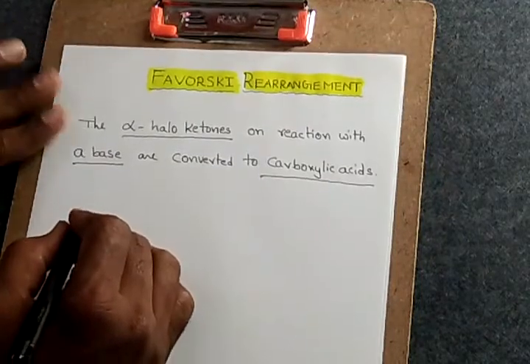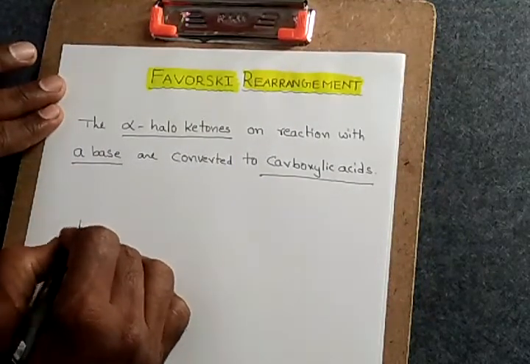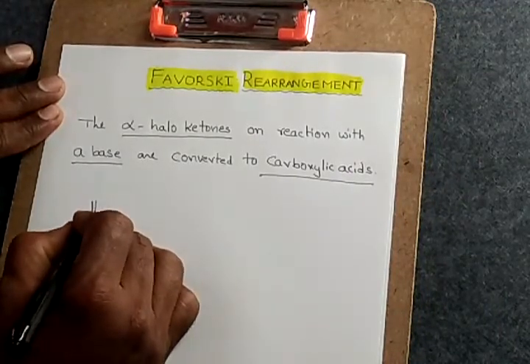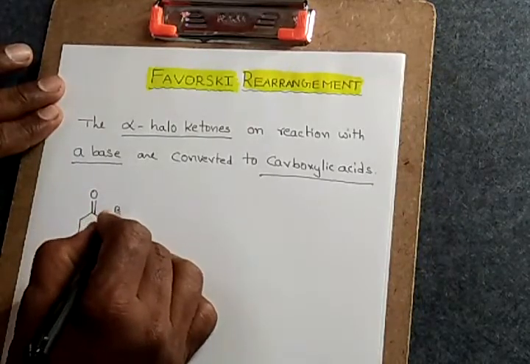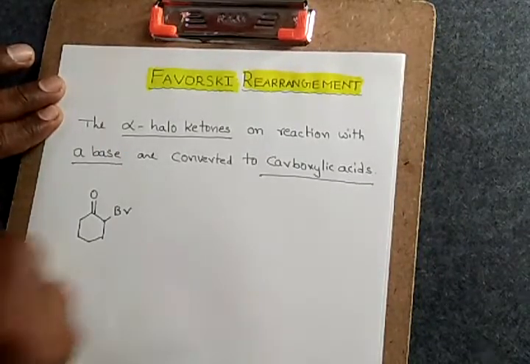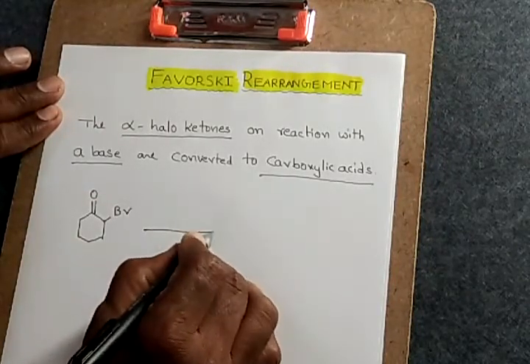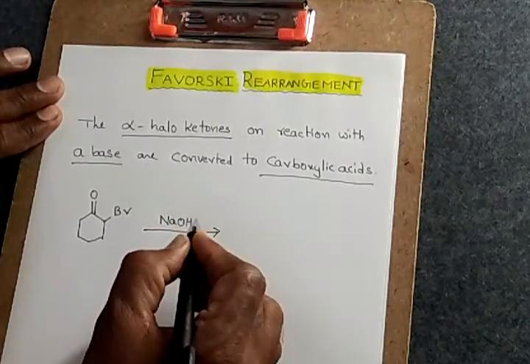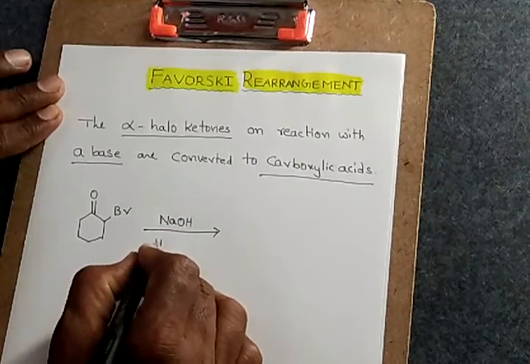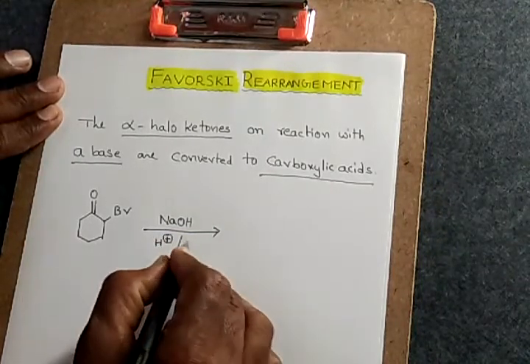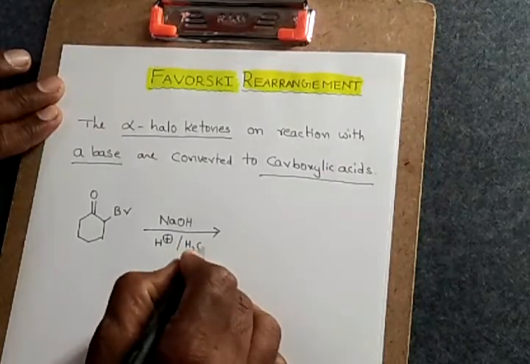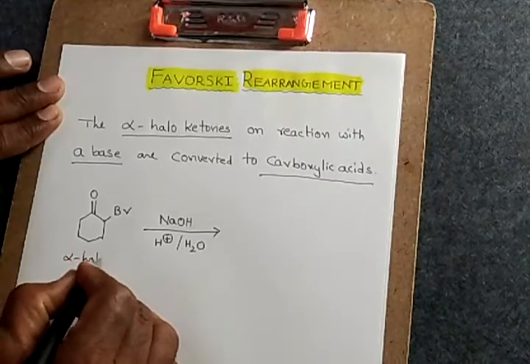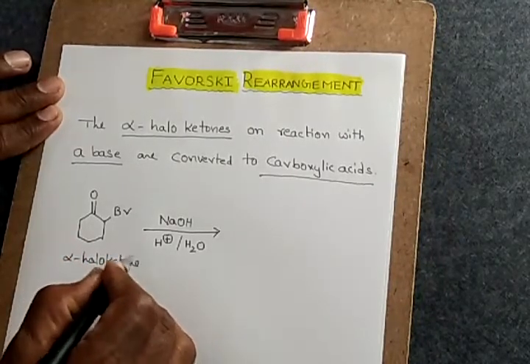Let us consider a reaction. Let us consider the reactant as an alpha haloketone, like this. When this is subjected to the treatment with a strong base like NaOH, followed by the treatment with a dilute acid, this alpha haloketone is simply converted into a carboxylic acid.